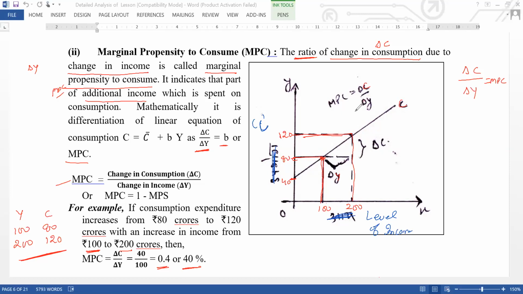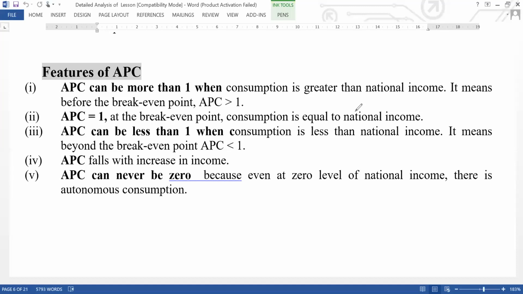Now there are some features for all these things. What are the features of APC and the features of APS? I will explain the features now. What are the features of APC?